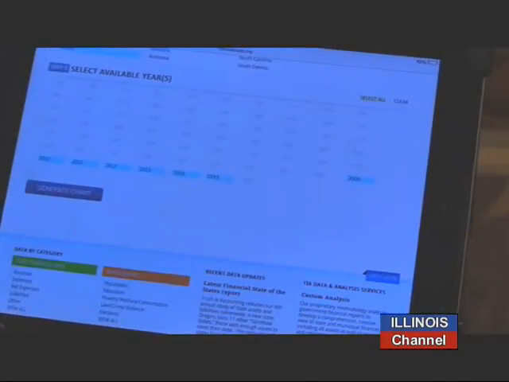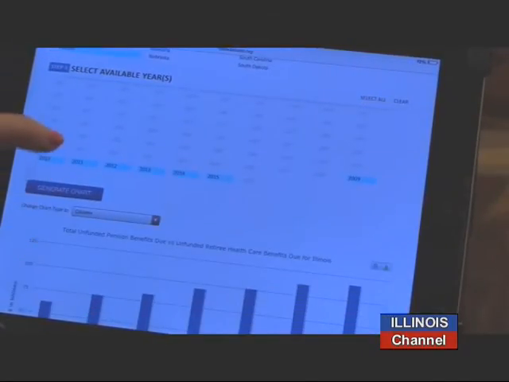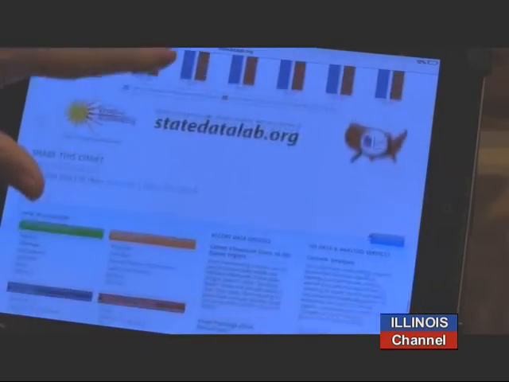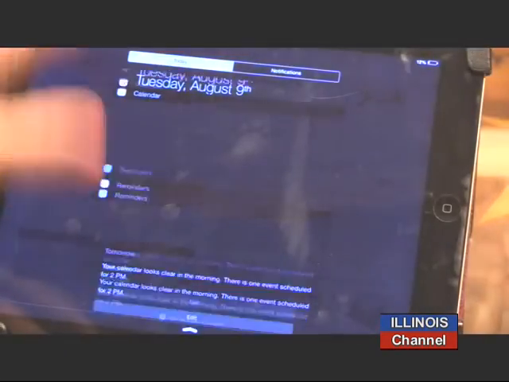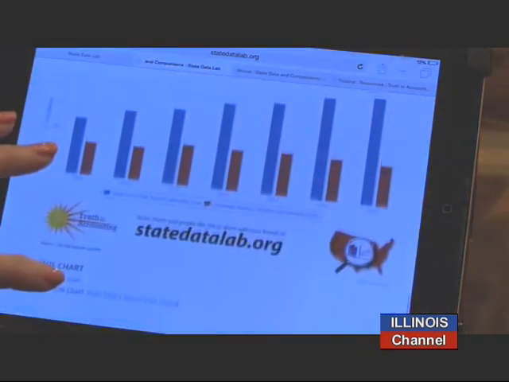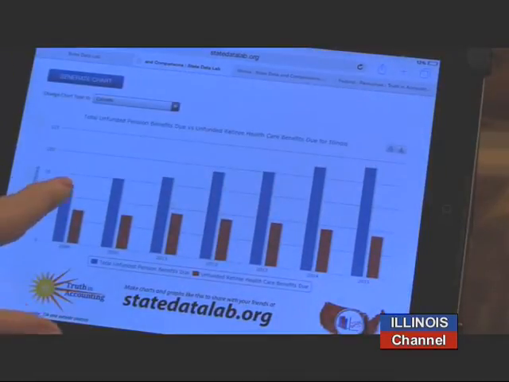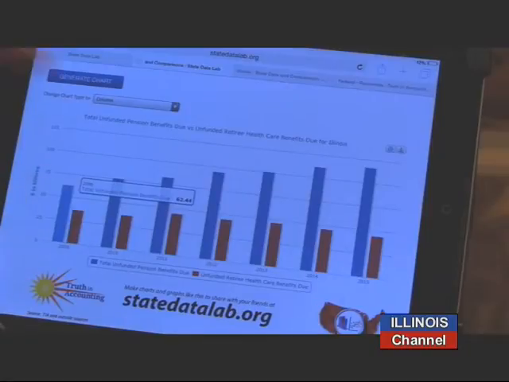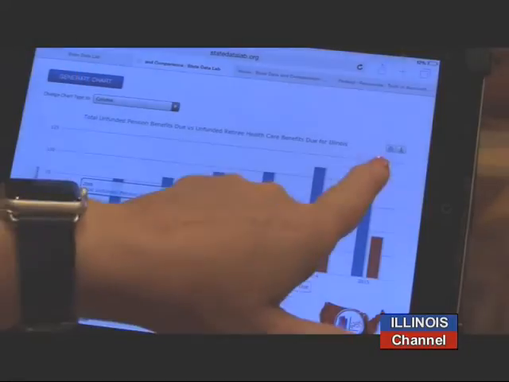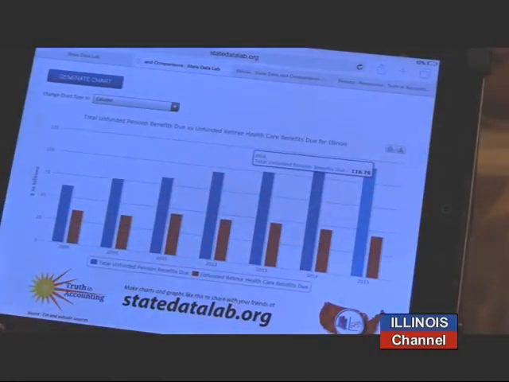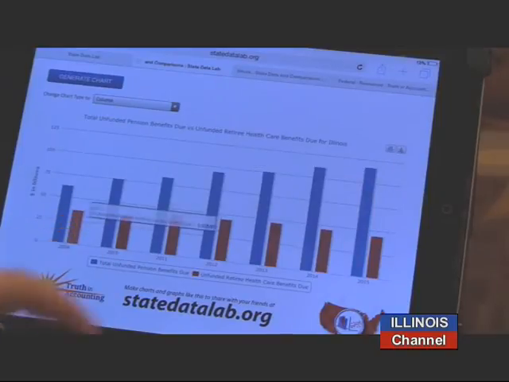And again, we'll generate a chart for you. And so it shows how, whoops, my fingers went to La La Land, I apologize. Again, it shows you how Illinois' pensions in 2009 were at billion, and now it's up to $116 billion. And then this is their retiree health care.